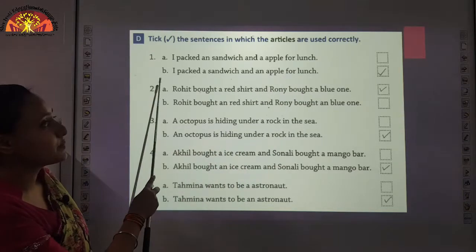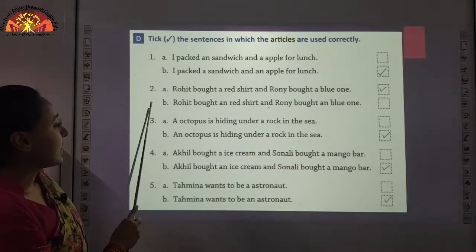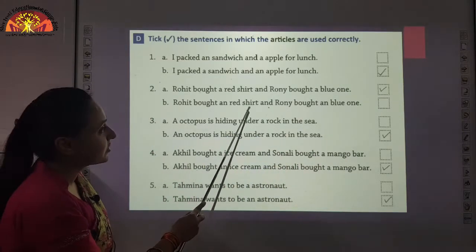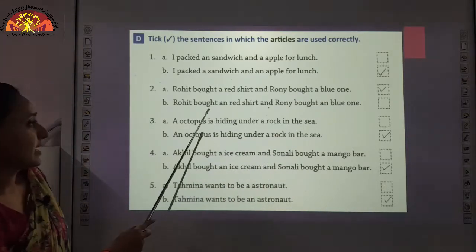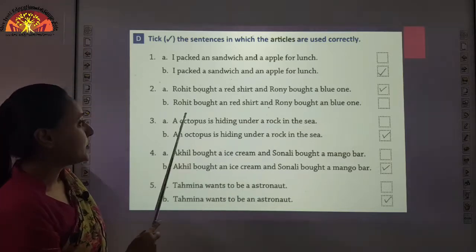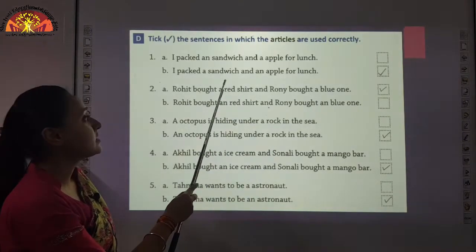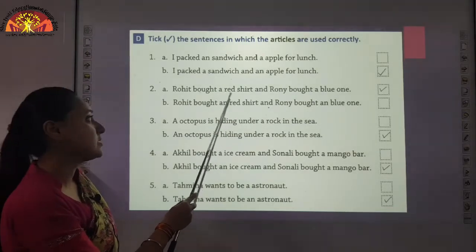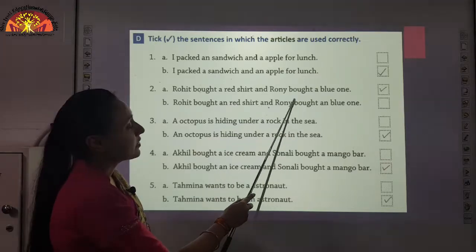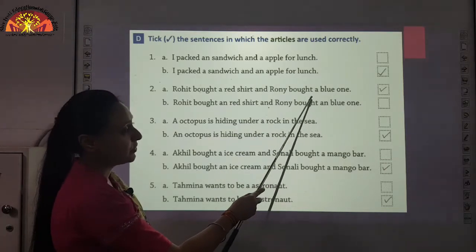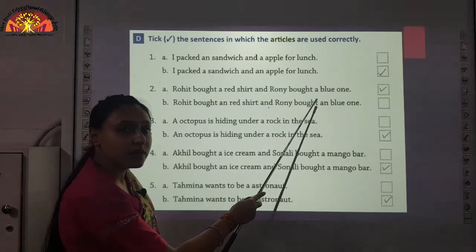So, the correct one is B. You have to tick B. Next, Rohit bought a red shirt and Ronnie bought a blue one. Children, yes, this is the correct sentence. Red has a consonant sound, and we use a before a consonant. And Ronnie bought a blue one. Here blue is also a consonant, so we use a before a consonant.